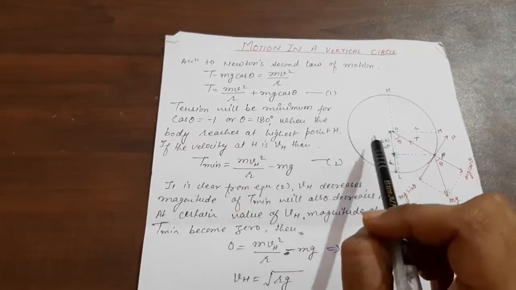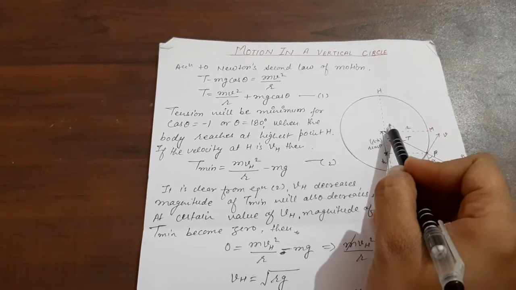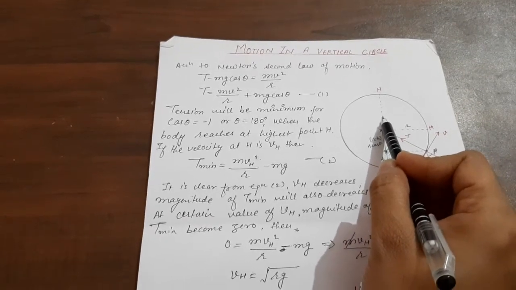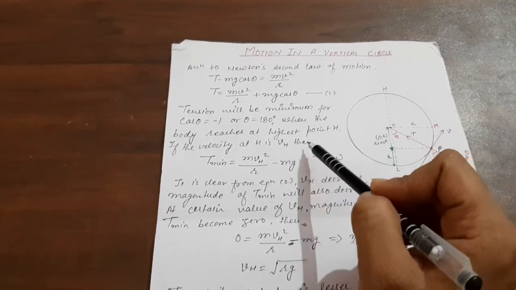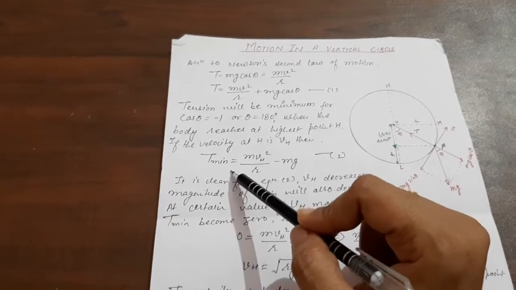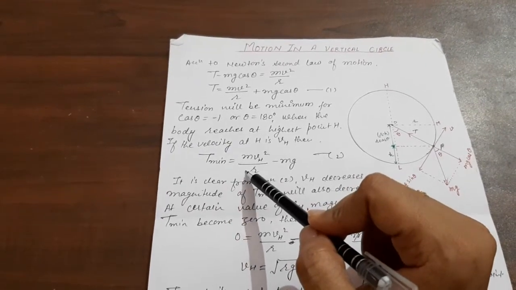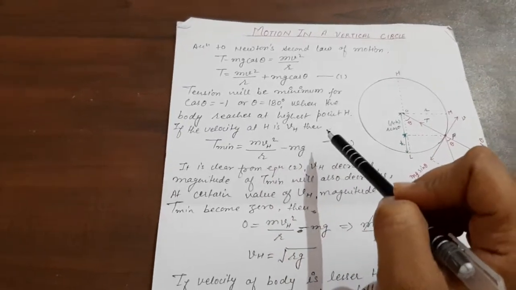The body reaches the highest point when theta is 180 degrees, so the body will be at H, the highest point. This is the highest point. So now suppose the velocity at point H is vh, at which tension is minimum. So T minimum will be mvh square upon r minus mg. This is equation number 2.